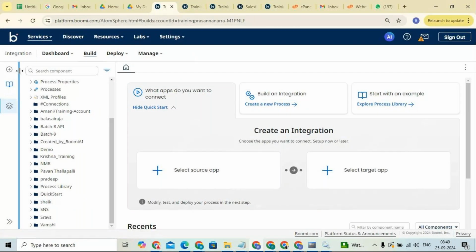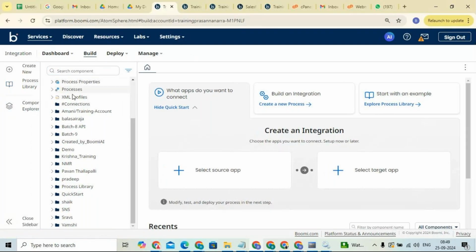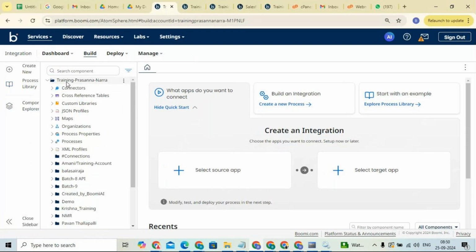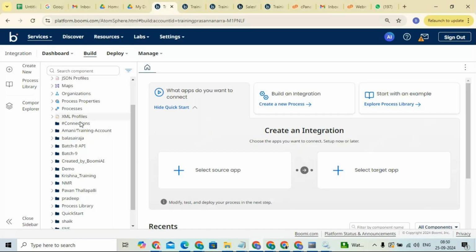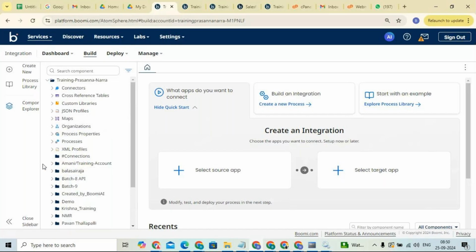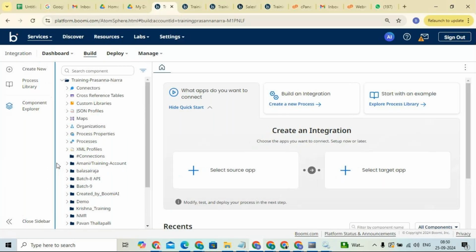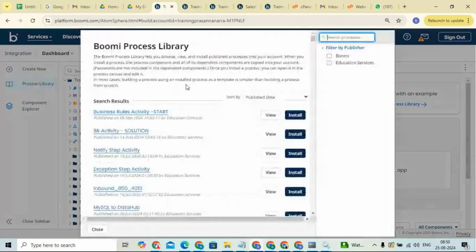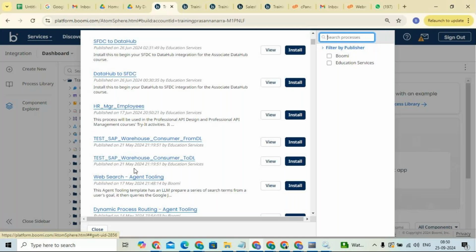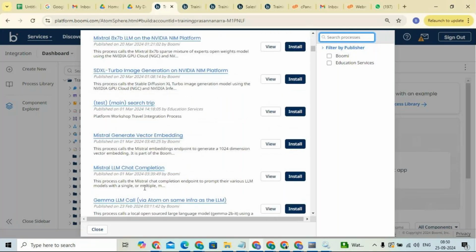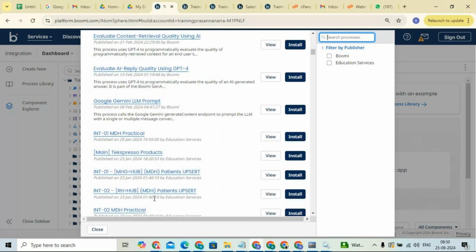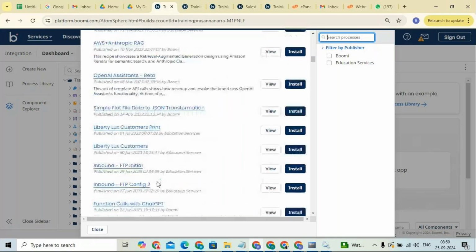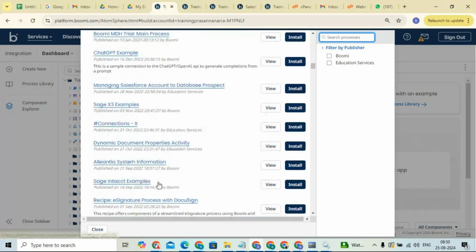Now let's say this is my account, a training account. If I want to check, for example, the process library, now if I click on the process library, you can see here business rule, activity. These are different integrations published by different teams, different integration teams or different companies.